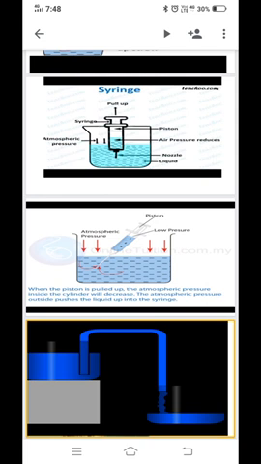I am sorry children, here P, Q, A, B, C and all are not there in the diagram. What I have done is, I have taken the diagram of a siphon system. You can see the diagram from the textbook.